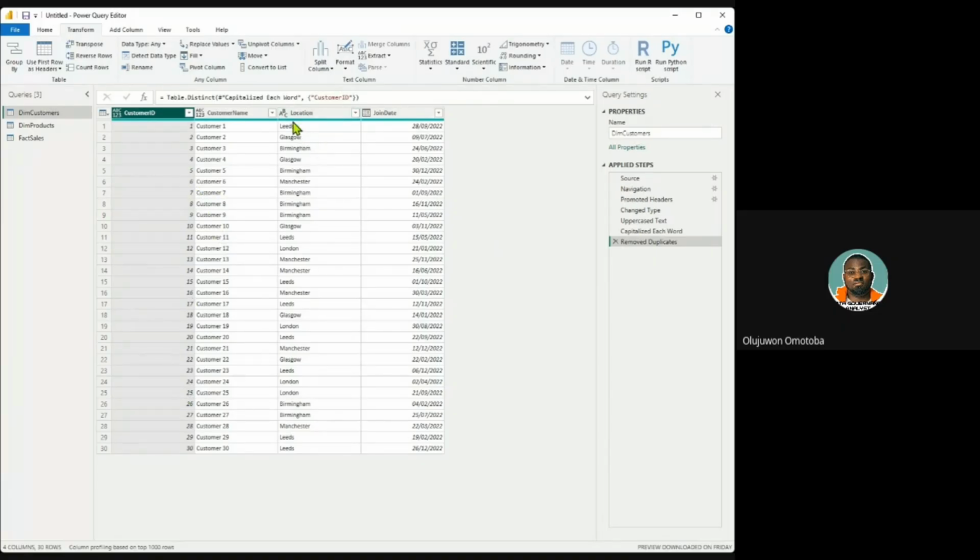But if I try it on this location column, you can see that it has duplicates, but it is not intelligent to remove duplicates on location because many customers might be living in the same location. Customer 6 is living in Manchester. Customer 13 is also living in Manchester. So it doesn't make sense for me to tell the system to take off any duplicate in location.